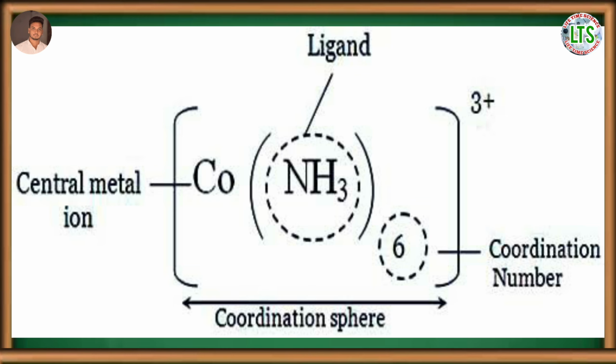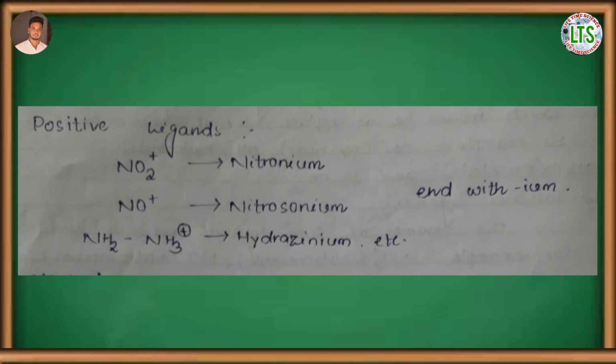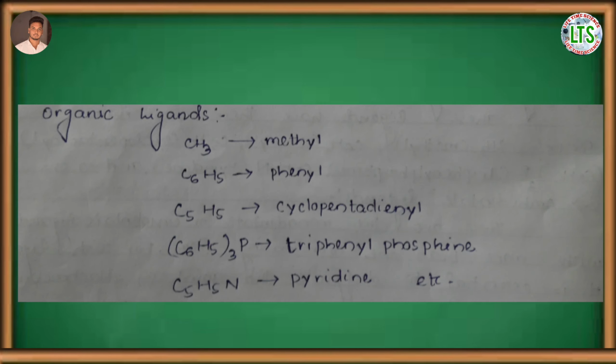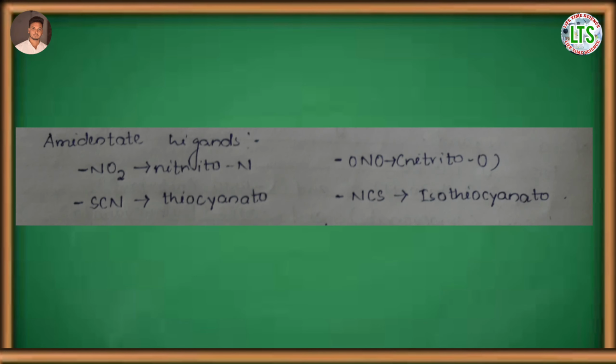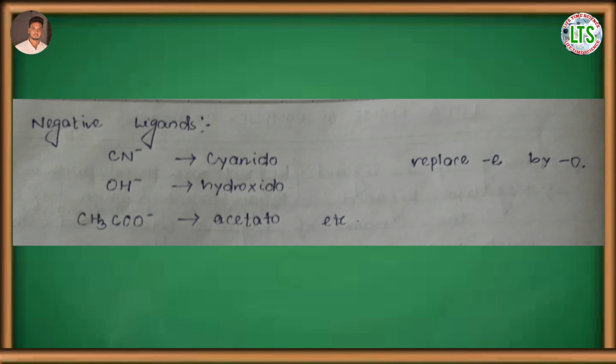First, we will know how to name a ligand. There are various types of ligands such as negative ligands, positive ligands, neutral ligands, organic ligands, and ambidentate ligands. First, how to name a negative ligand. The names of negative ligands end with O. For example,